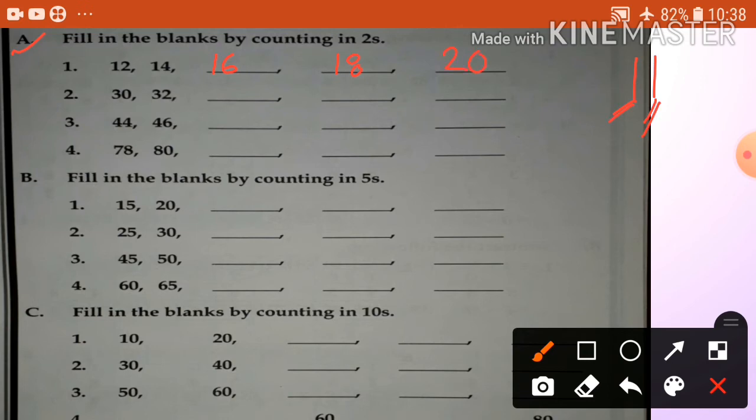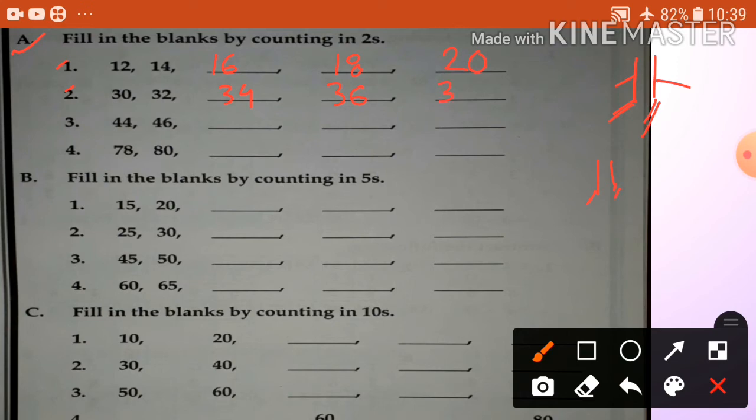Any problem? Okay. Next number 2, 30, 32. Two step. So again 32, 33, 34. So you write here 34. Okay. 34, 35, 36, 36, 37, 38. Okay.